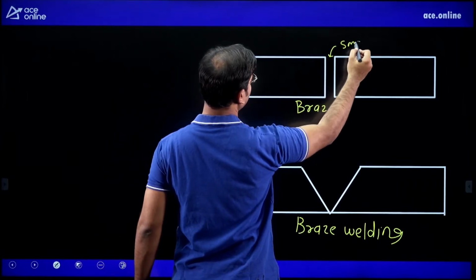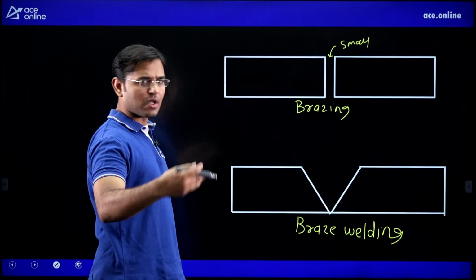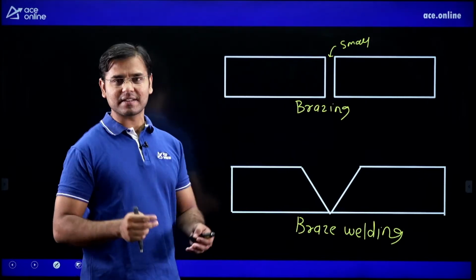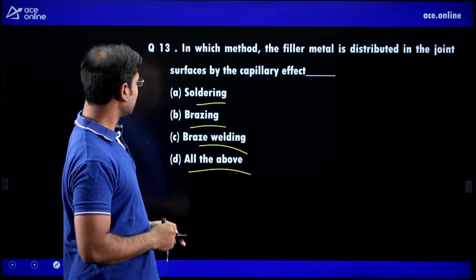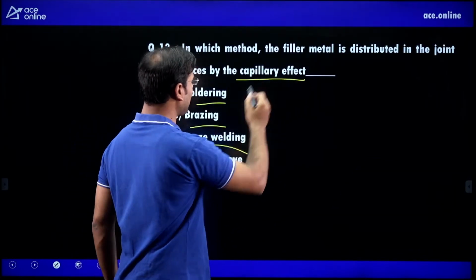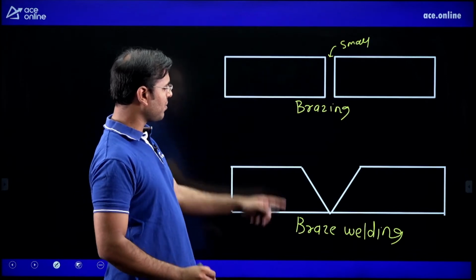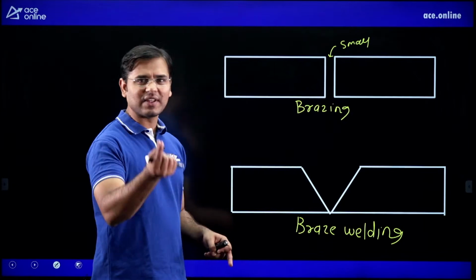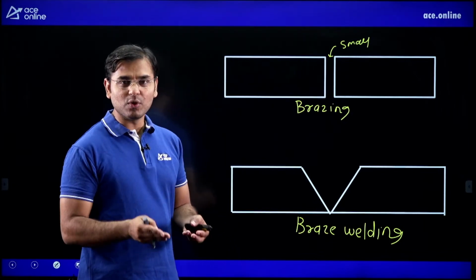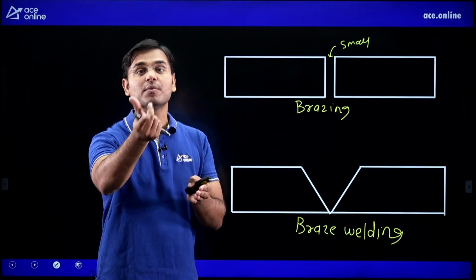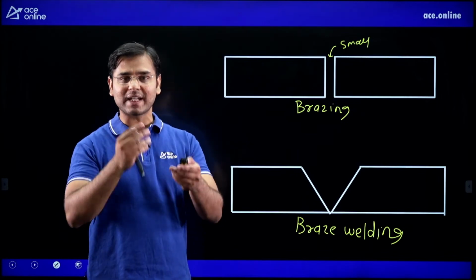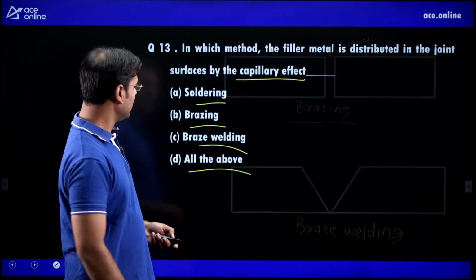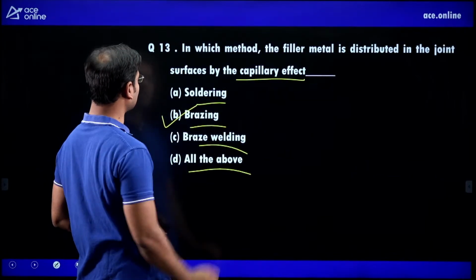If molten metal is entering into the small gap, then that metal has high capillary action. The capillary effect is important in brazing. In braze welding this gap is very big, but in brazing this gap is very, very small. Molten metal must enter into that small gap, and that is known as the capillary effect, which is most helpful in brazing. Then I am writing the answer, option B is correct.